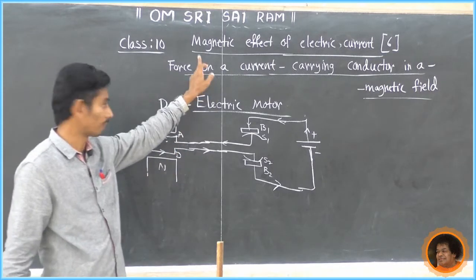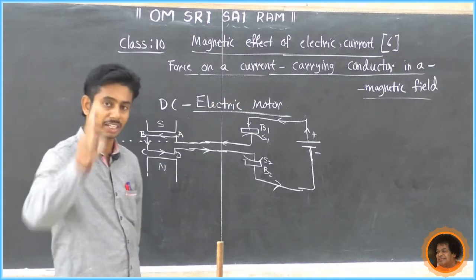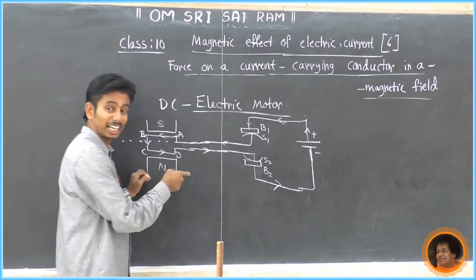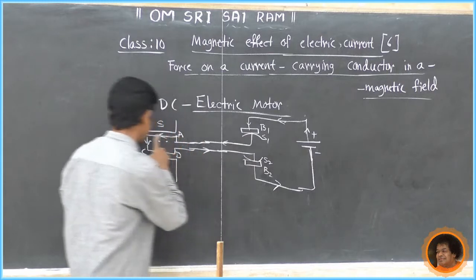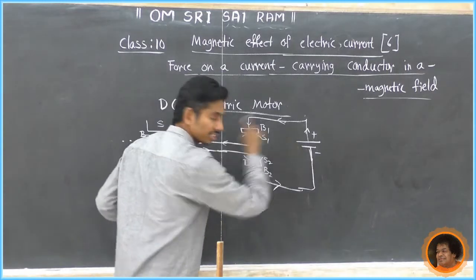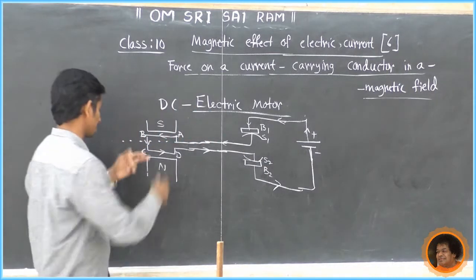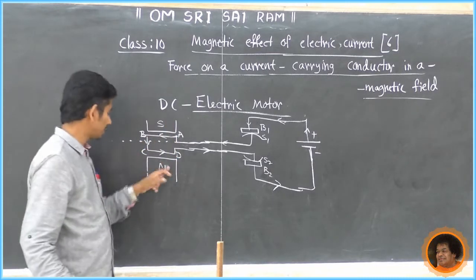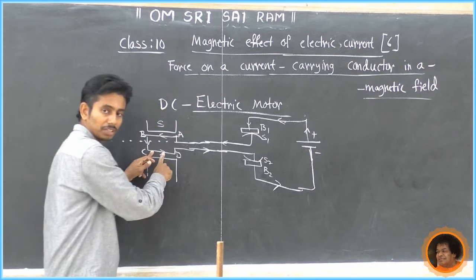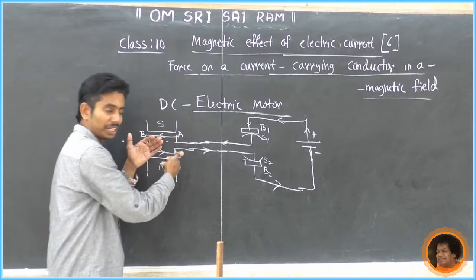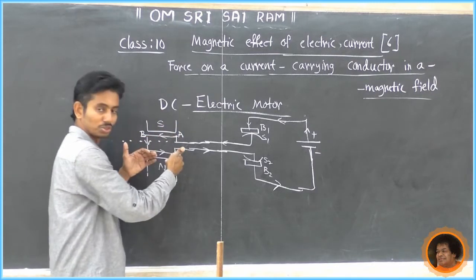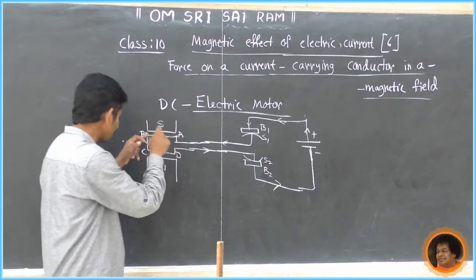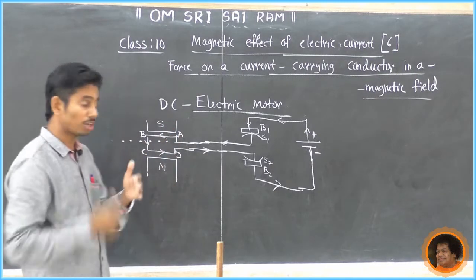Because of the principle: force on a current carrying conductor in a magnetic field. Now this is a current carrying conductor because the cell is given. This current carrying conductor is placed in between a magnetic field, so it feels the mechanical force. The force is applied to this coil and that coil will rotate.